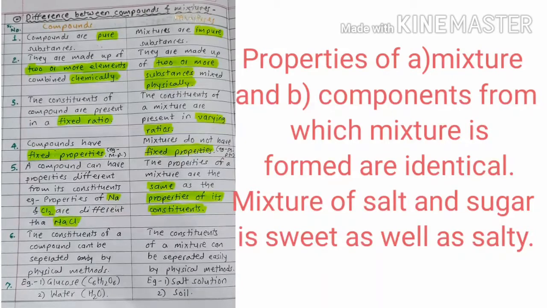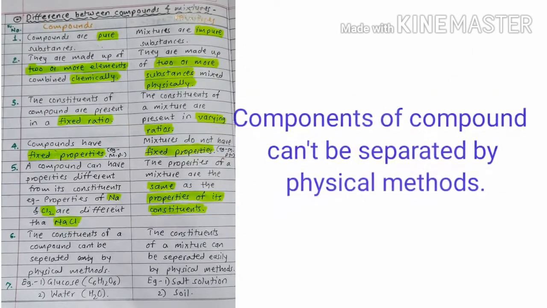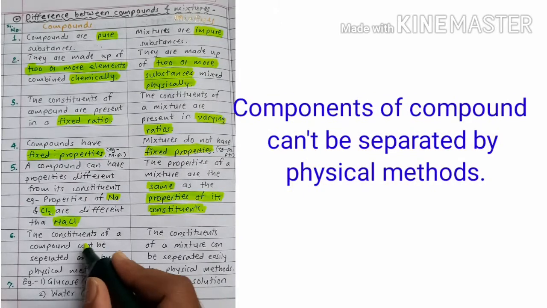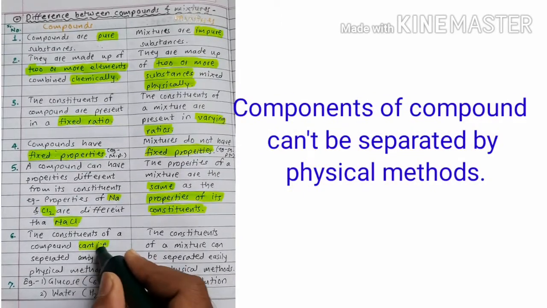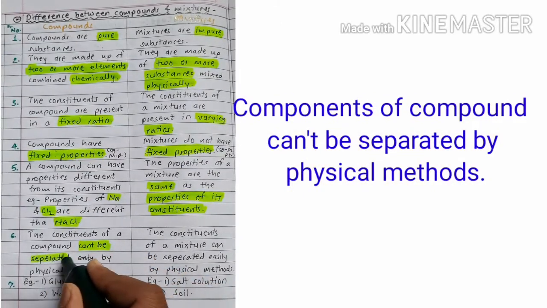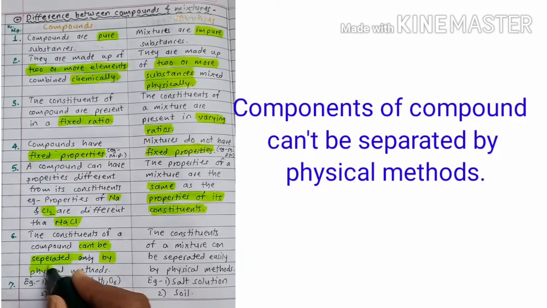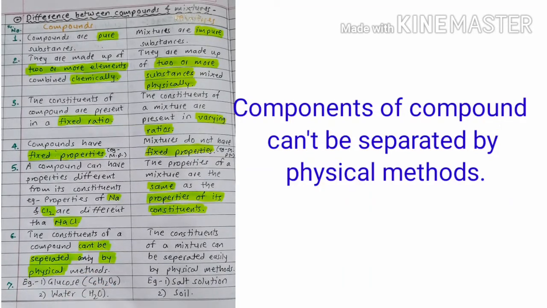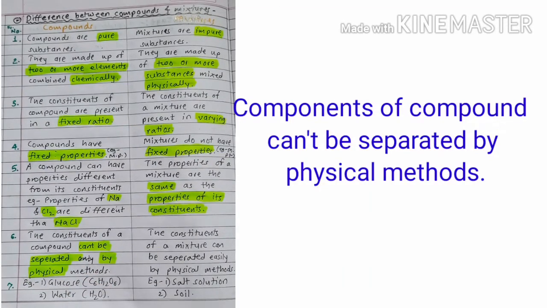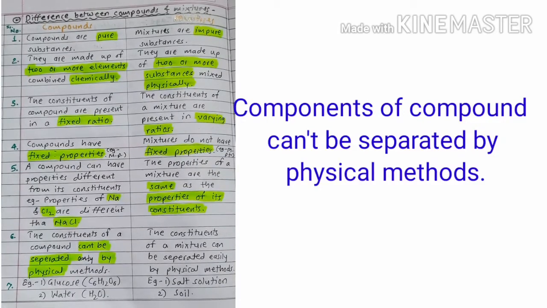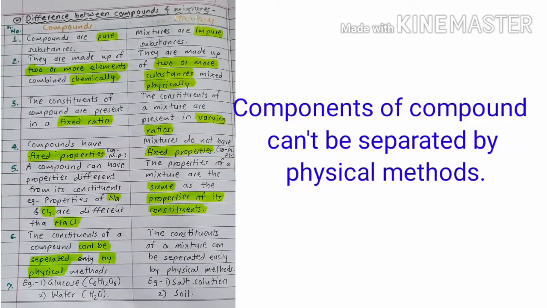Then the next one: the constituents of a compound can't be separated by physical means or physical methods. For example, water. We can't separate hydrogen and oxygen from water by simple methods like boiling, freezing, or churning, or with the help of an instrument like a mixer.